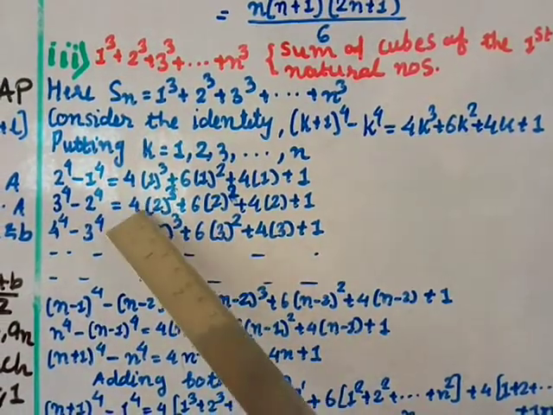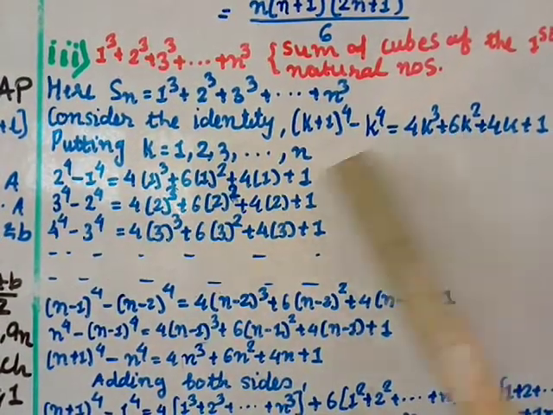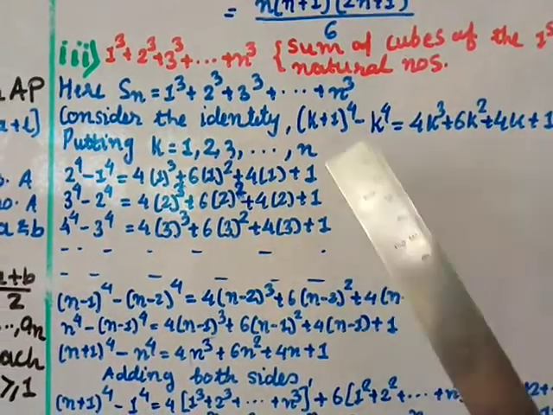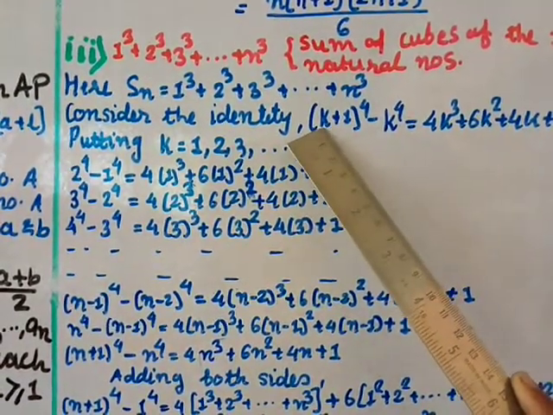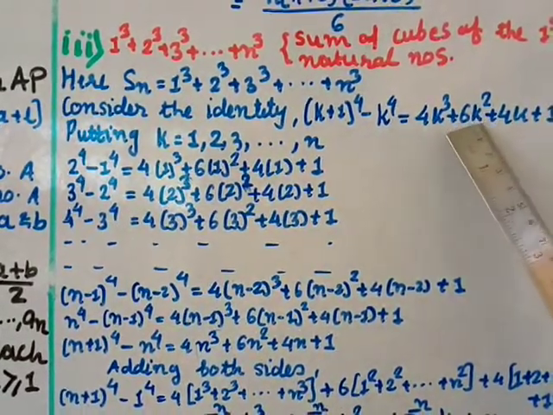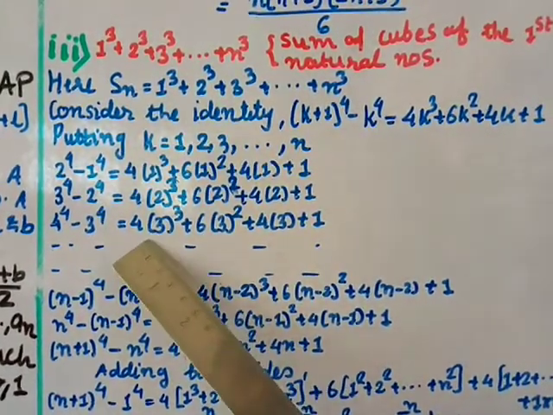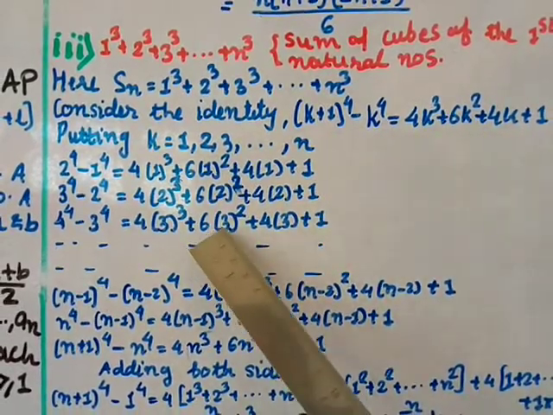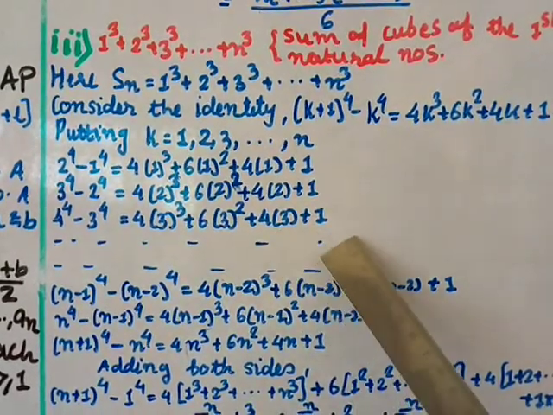So here 4 into 2 cube plus 6 into 2 square plus 4 into 2 plus 1. Now put 3. So when you put here 3, 3 plus 1 is 4. So 4 cube minus 3 cube equal to, here wherever is k put 3. So 4 into 3 cube plus 6 into 3 square plus 4 into 3 plus 1.